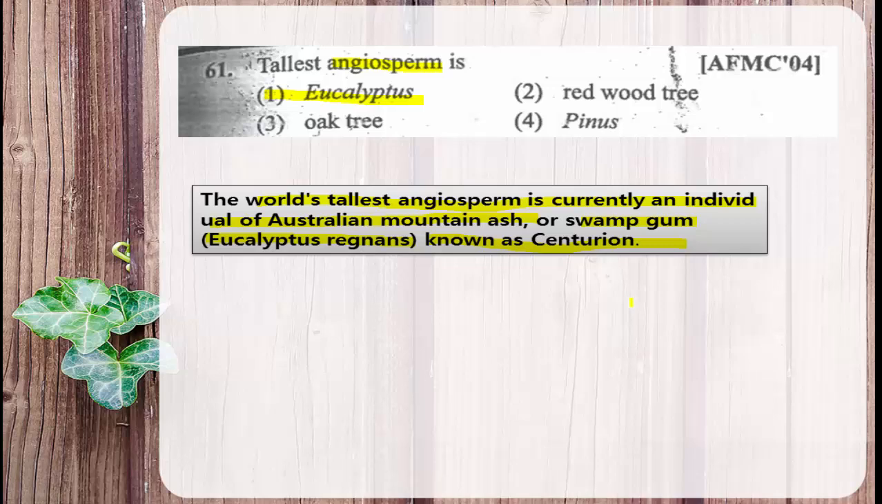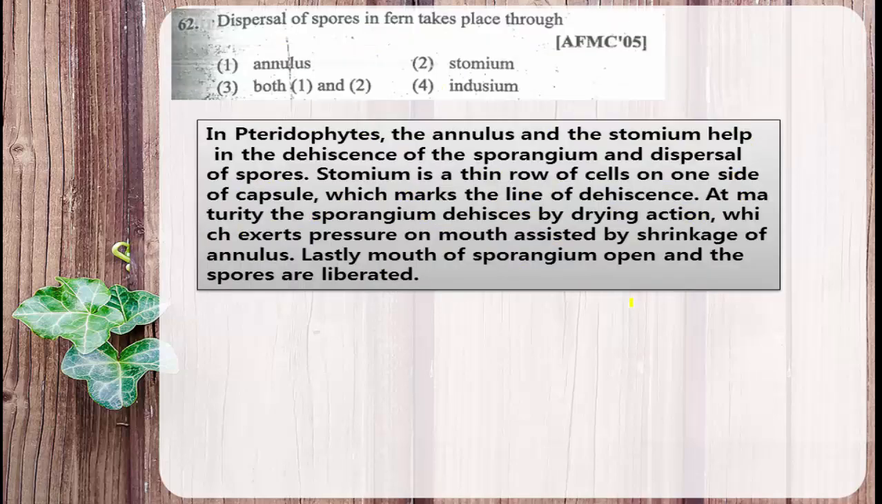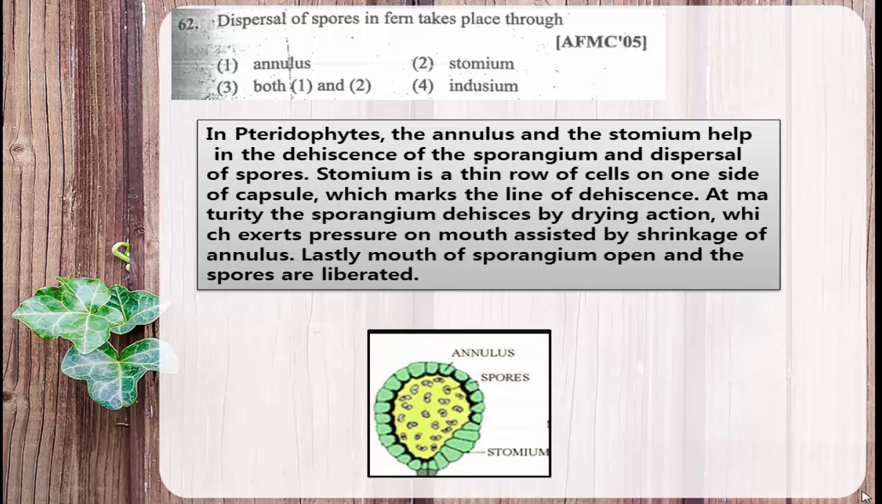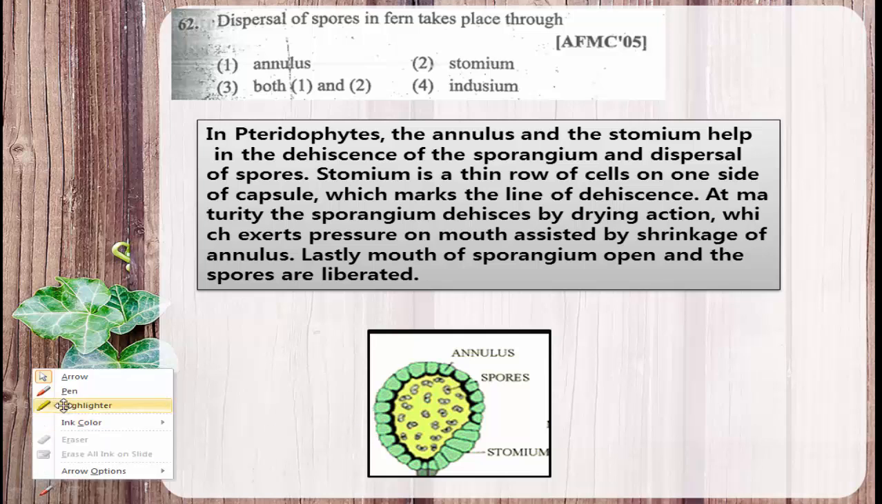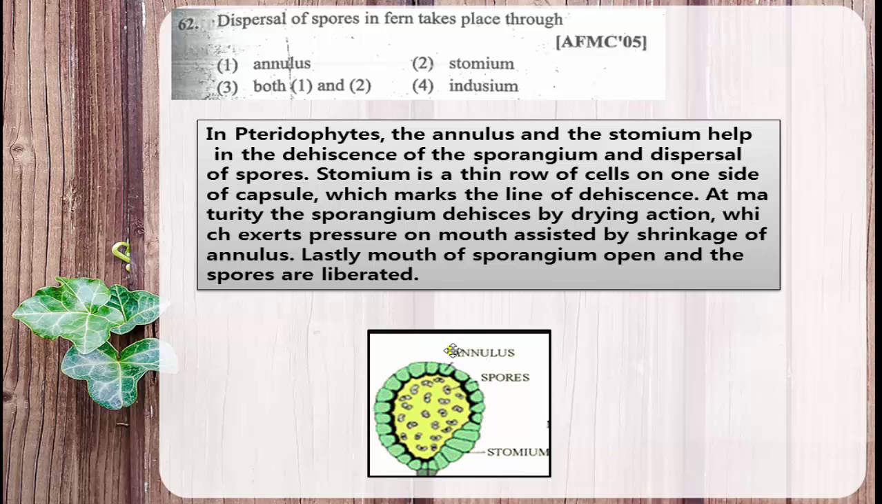Then coming to the last question of today's discussion, dispersal of spores in ferns takes place through. In ferns, the spores are produced within the sporangium, and sporangium consists of two structures for the liberation of spores. One is annulus and another is